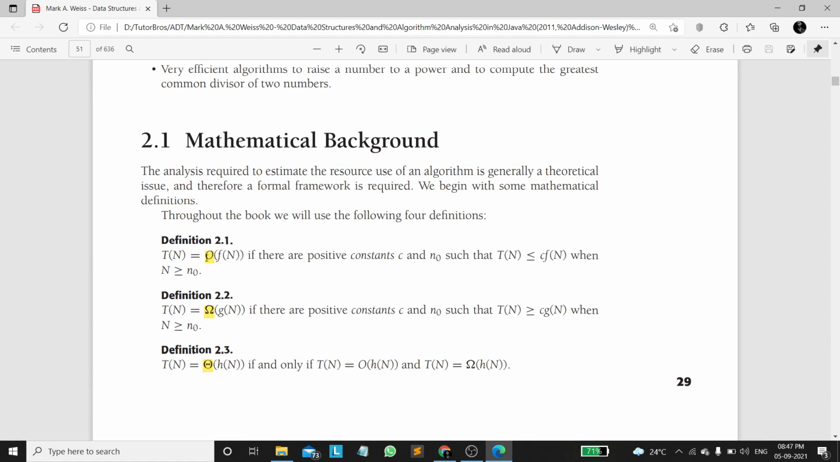But you might be getting a doubt: what is the need of big O and omega? There will be many cases in which we can't estimate the exact time complexity of an algorithm. In those cases, we estimate the upper bound and lower bound of that algorithm by doing some mathematical calculations. So in that case we will be using big O and omega.